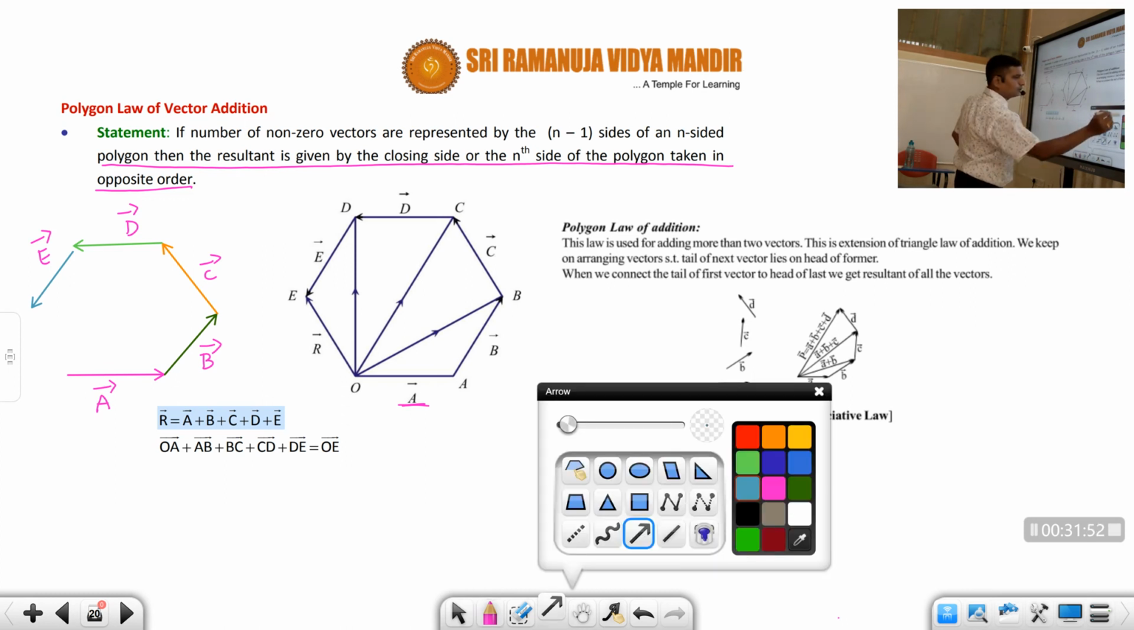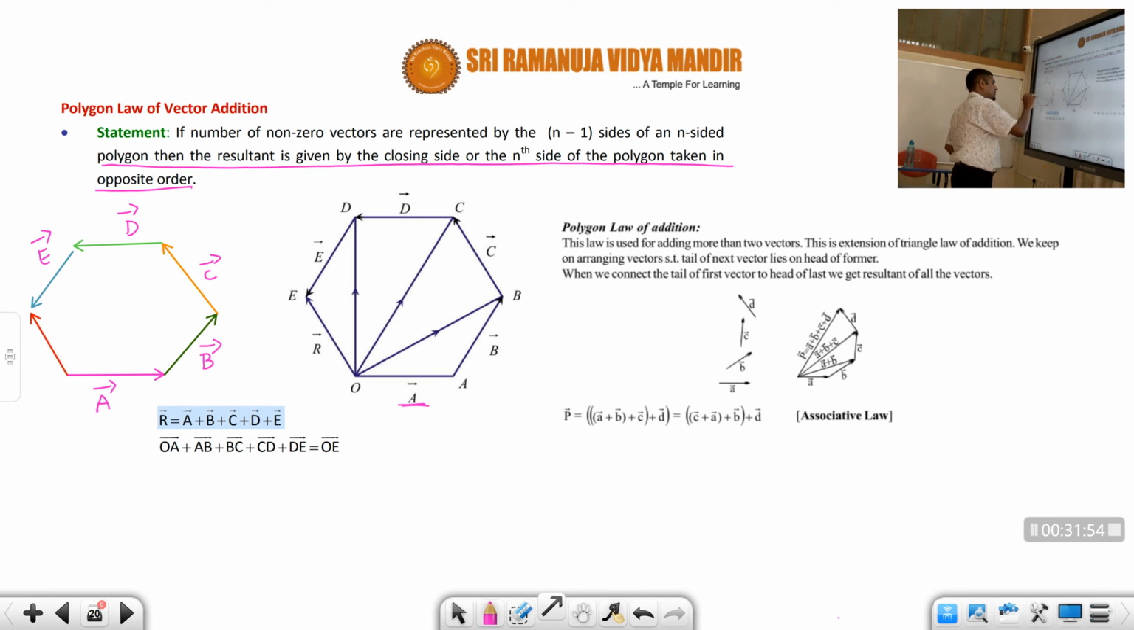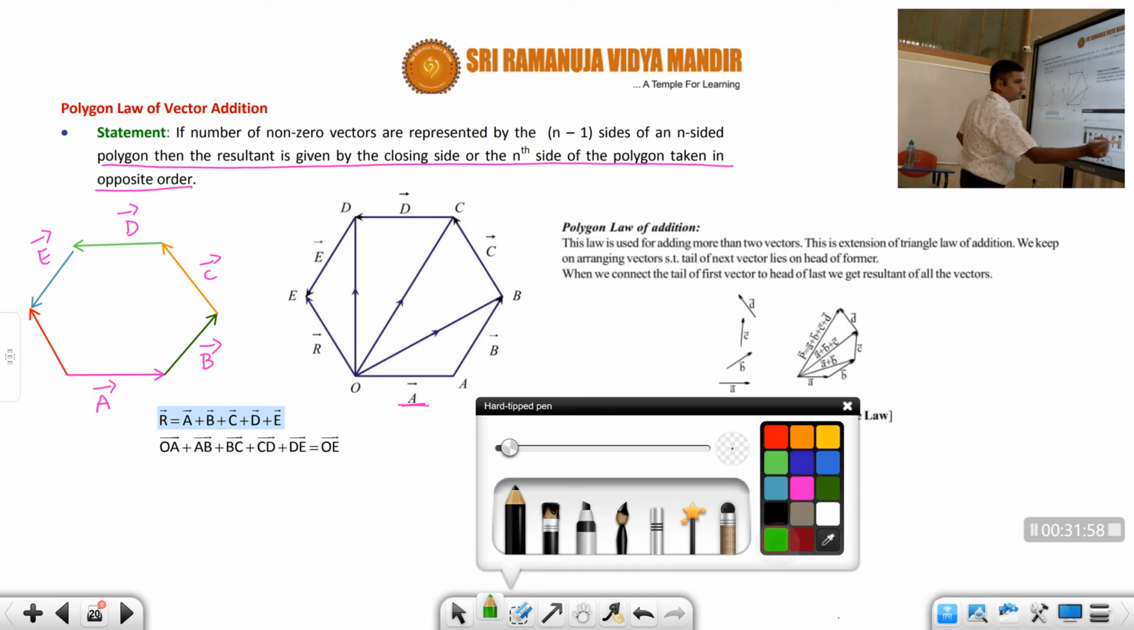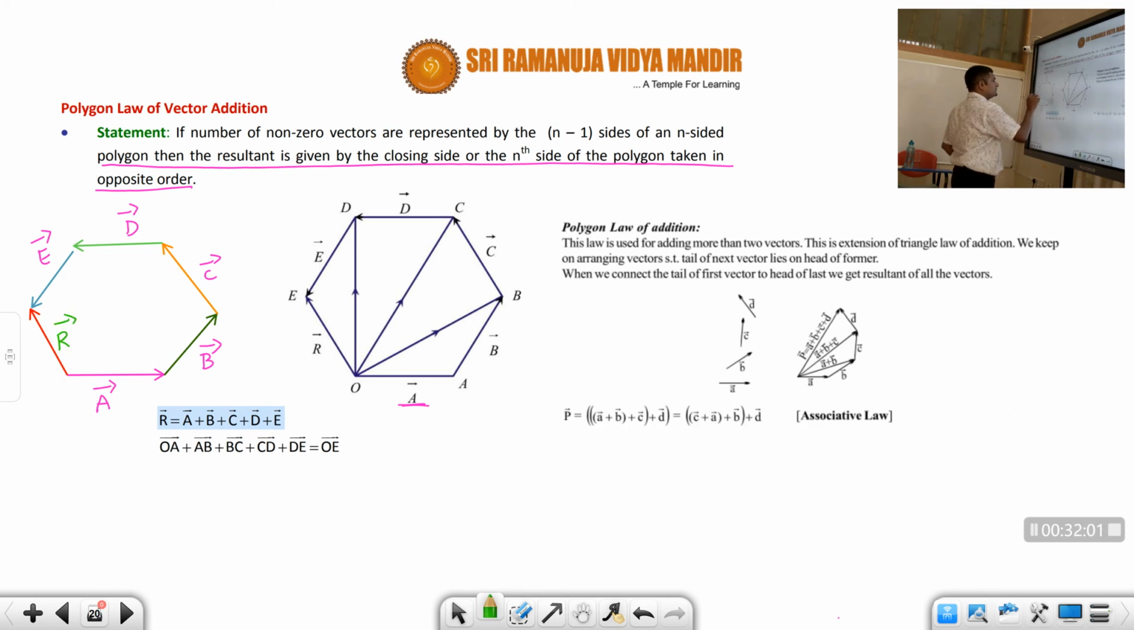So here you have to take the closing side of this triangle. That's all. This is called the resultant of all these vectors, students. That is nothing but OE. Suppose let us say this is OE. So therefore OE vector is nothing but the resultant of all these vectors.